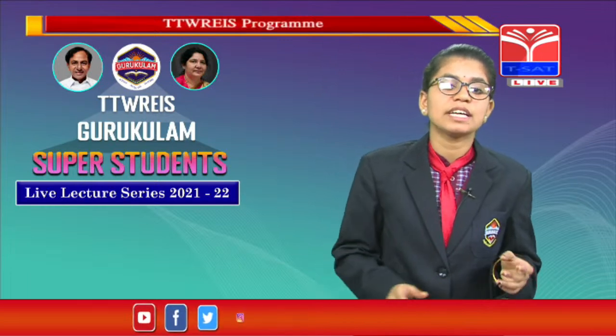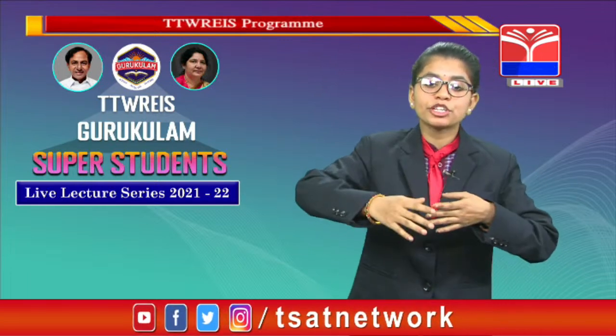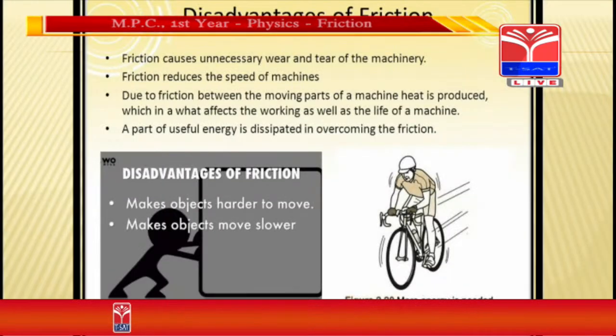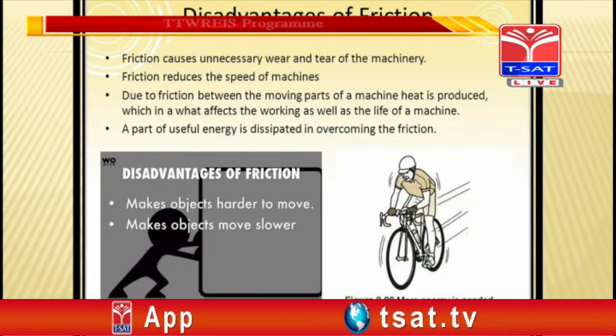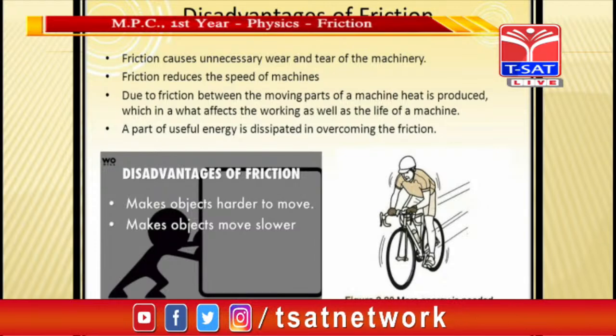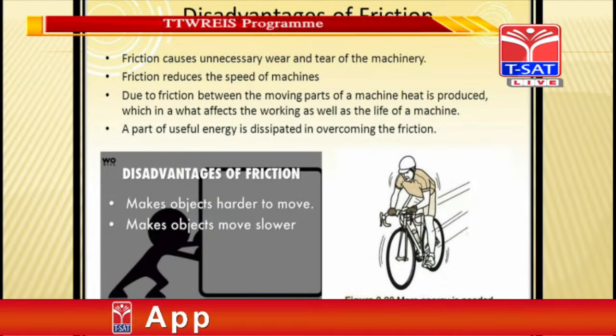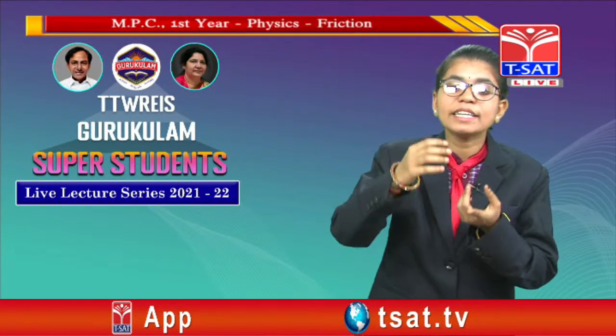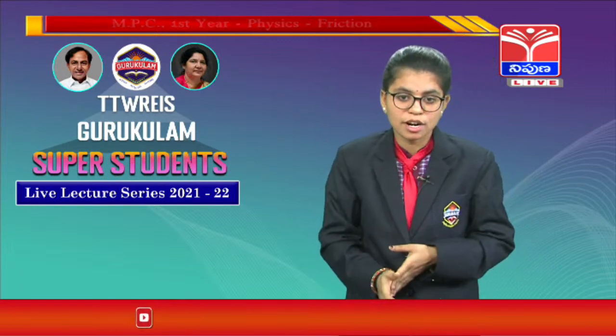The disadvantage of friction is that it produces heat in various parts of machines. In this way, some useful energy is also wasted in the form of heat energy. And due to friction, holes are caused in your jeans and shoes. When your shoes and jeans have holes, it means there is high friction. It is also called fluid friction.